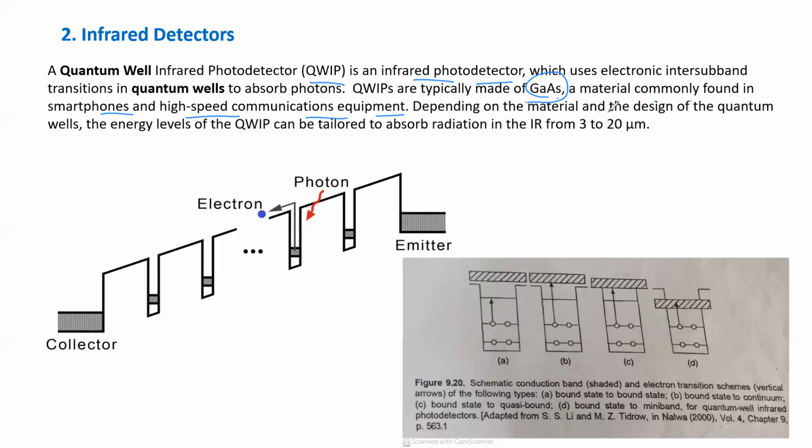Depending on the material and the design of the quantum wells, the energy levels can be tailored to absorb radiation in the IR from 3 to 20 micrometer. This is the range of IR light, which is absorbed by the electrons, and they will transfer from one well to another. So multiple well structure is there.